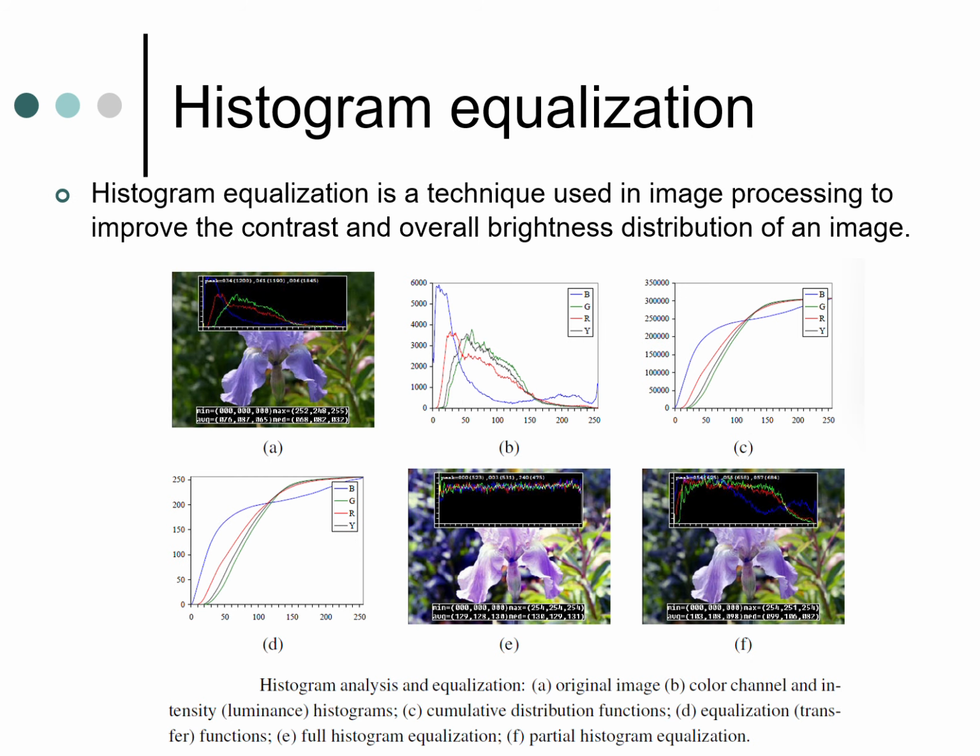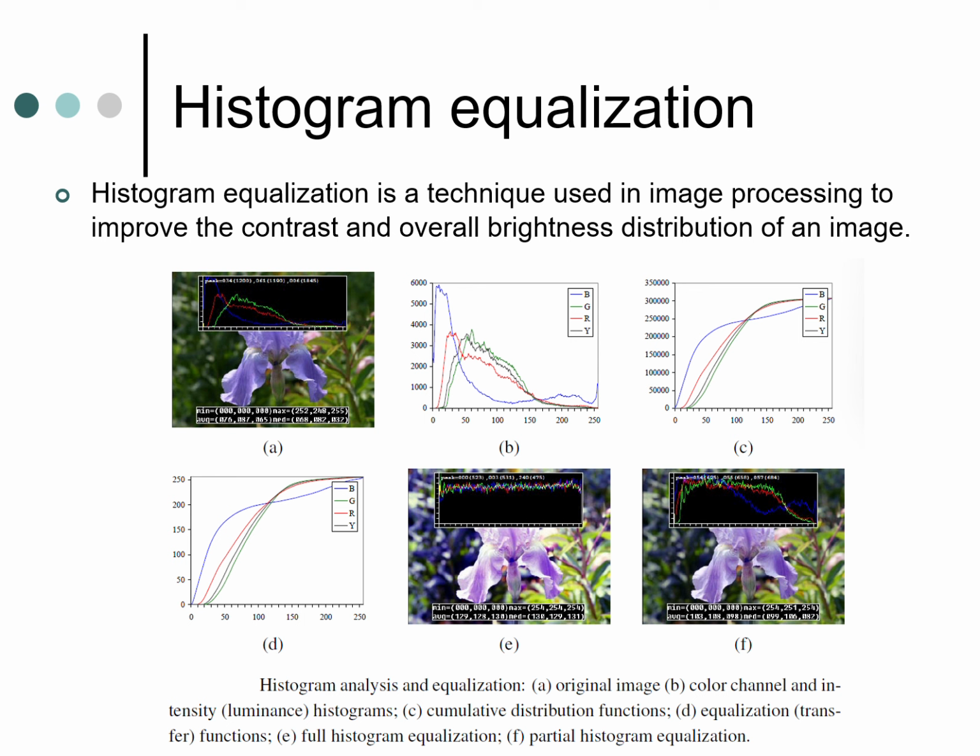The next topic is histogram equalization. It is a common technique used in image processing. It's used to improve the contrast or the overall brightness distribution of an image. Here, it shows how the brightness of the image varies along with the histogram equalization.